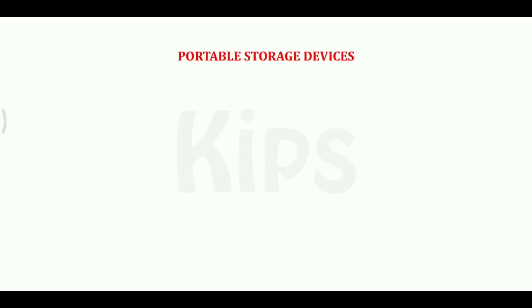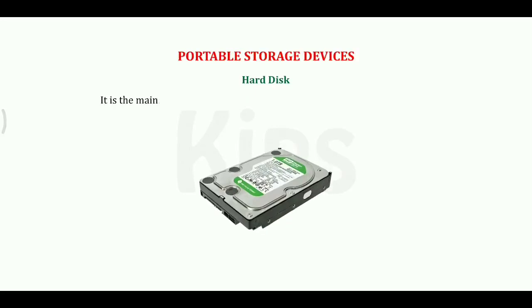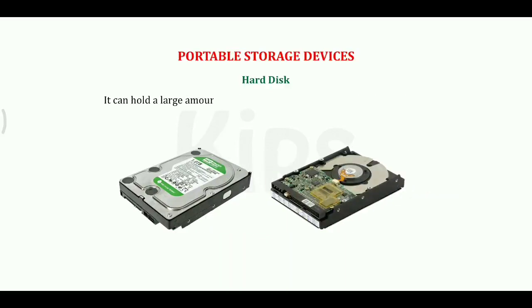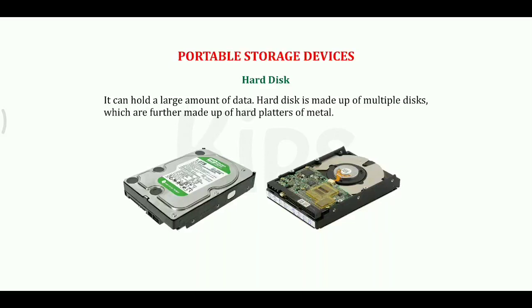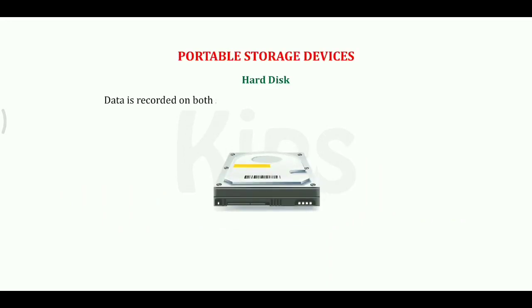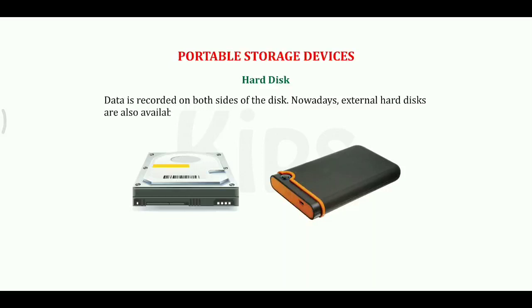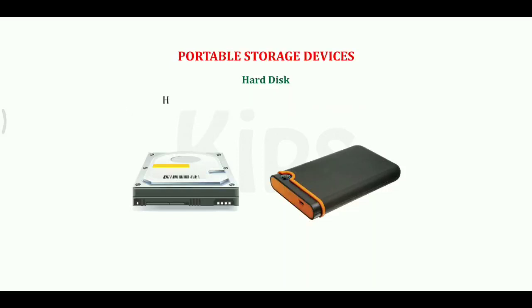Okay, let's talk about portable storage devices. Hard disk. It is the main storage medium for computers. It is fixed inside the CPU box. It can hold a large amount of data. Hard disk is made up of multiple disks, which are further made up of hard platters of metal. Data is recorded on both sides of the disk. Nowadays, external hard disks are also available, which are small in size and can be carried anywhere. Hard disk can store up to 2 TB to 5 TB of data.